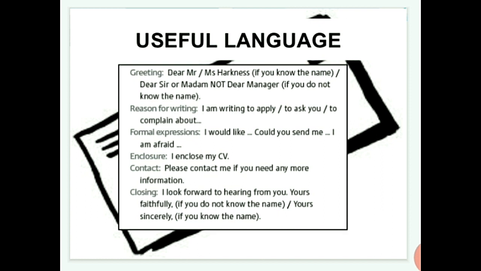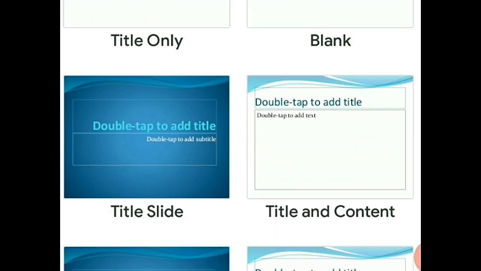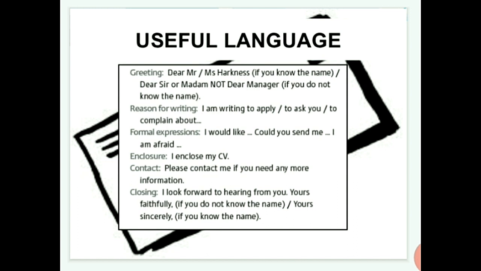Then enclosure. You can attach any files or documents through the letter, so I enclose my curriculum vitae or photo, whatever it is. And then contact: if you need any more information, you have a contact address or number. And then closing: I am looking forward to hearing from you, yours faithfully. These are the useful language you can use in formal writing.